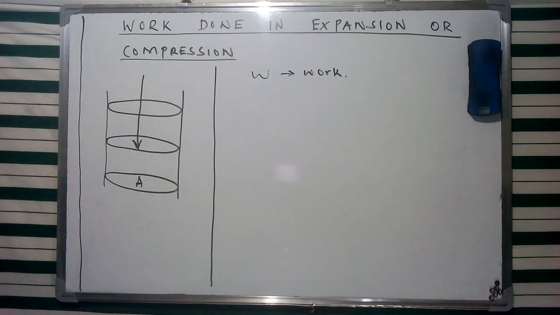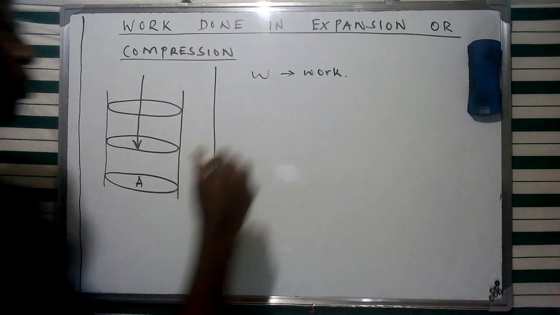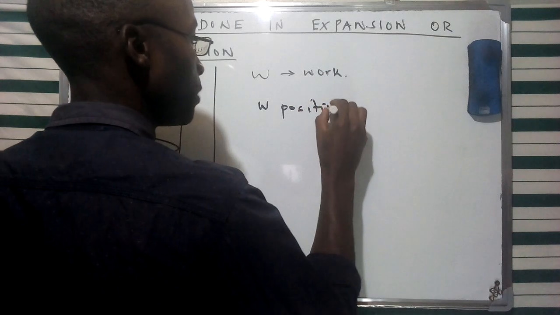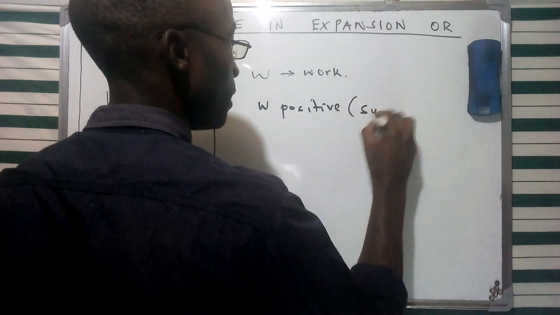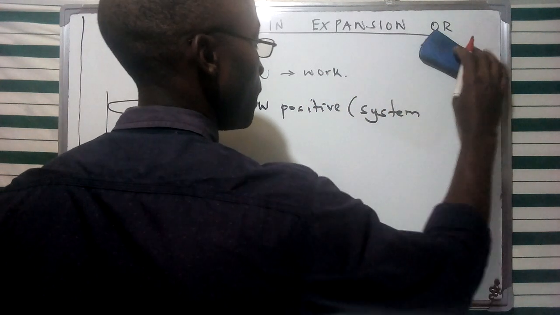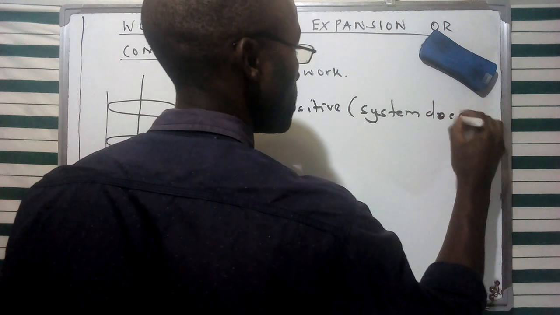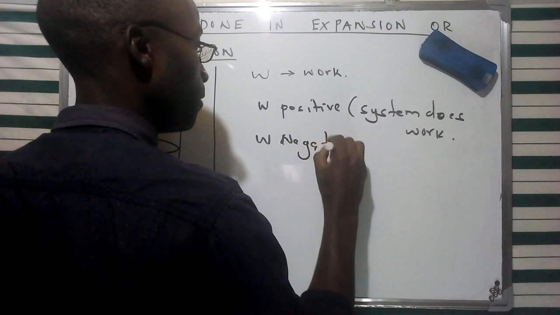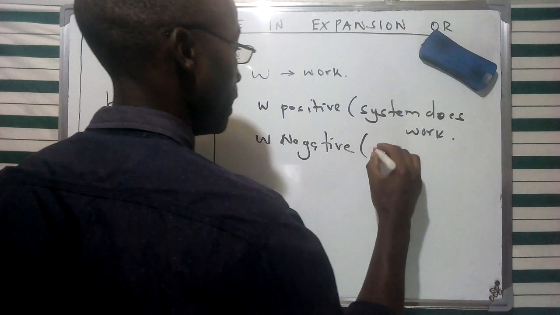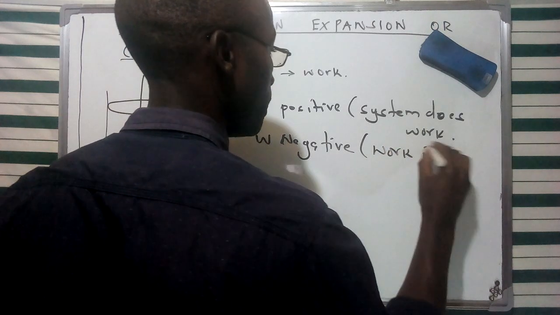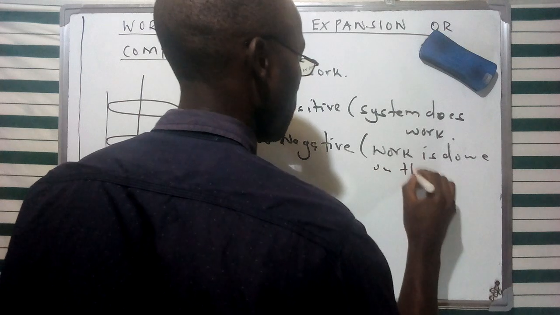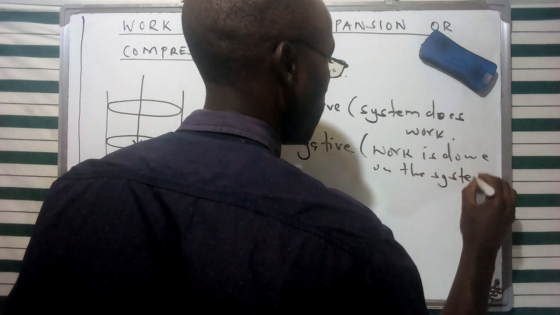If a system does work, we give W a positive value. This refers to the state when the system does work. And when work is done on the system, the value of W is going to be negative. So this implies that work is done on the system. Hope my handwriting is legible.